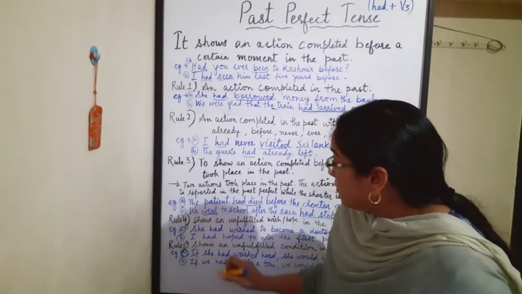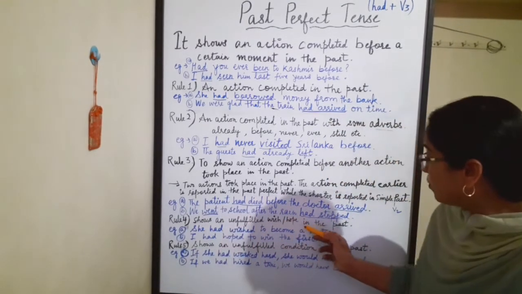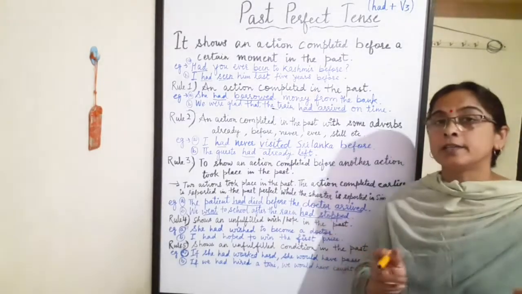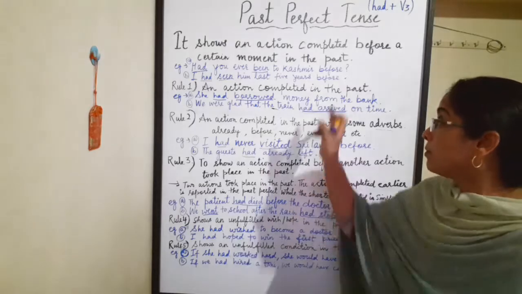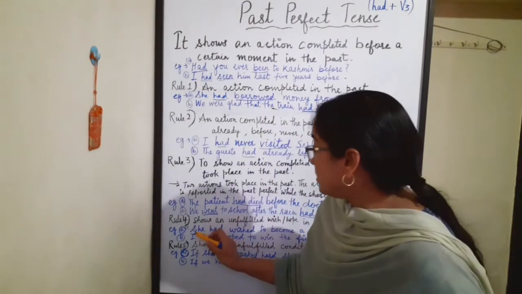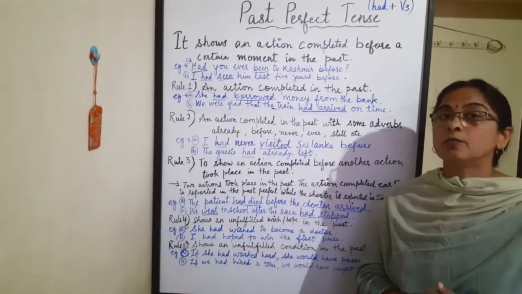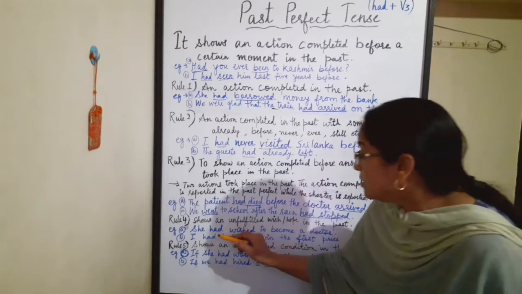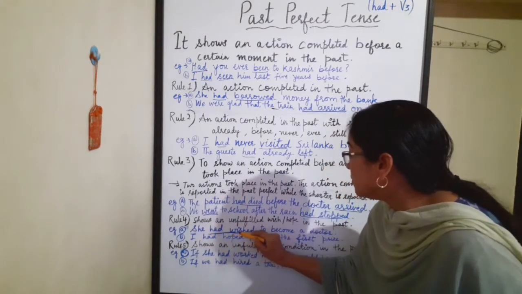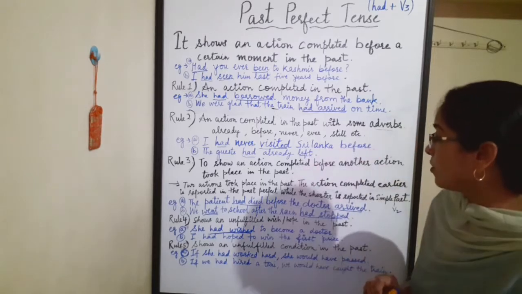Now rule number 4 shows an unfulfilled wish or hope in the past. If we had some wish or desire in the past, that is shown with the past perfect tense. Like she had wished to become a doctor, means it was her desire to become a doctor. So we can write this, she had wished. She was having a wish in the past to become a doctor.